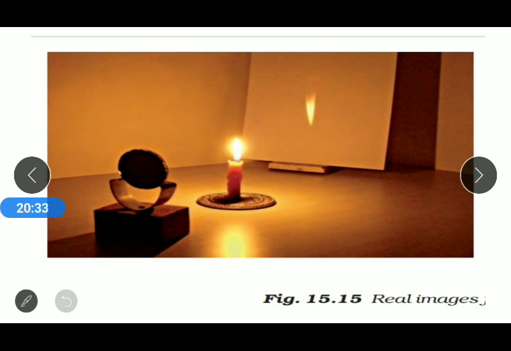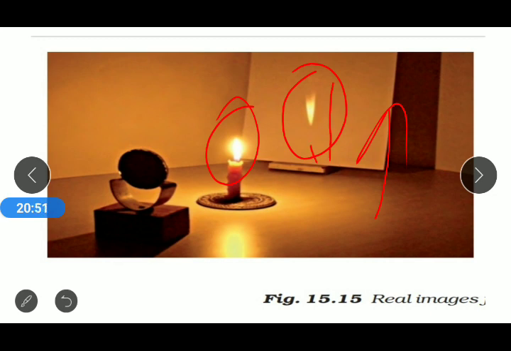After the reflection we can easily see it on a screen, so we can say that the concave mirror is forming a real image. Apart from that, there is another interesting thing: the flame is erect, but the image which we have seen is inverted. That is also a second property.